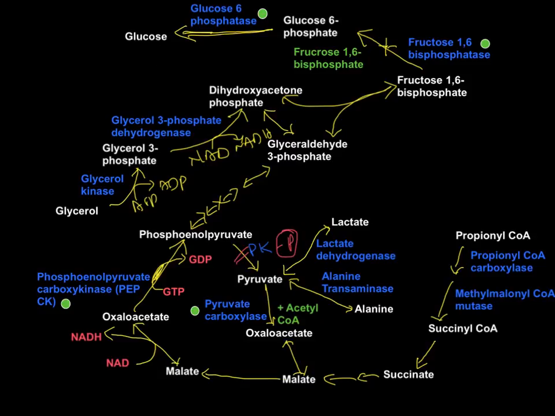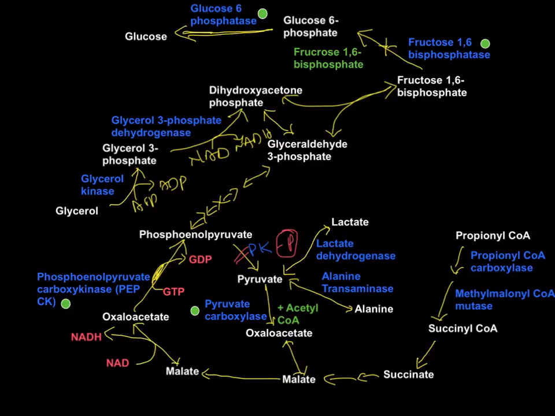So in our body, these things can go on depending on what is available there. It can be one alanine making one pyruvate, one oxaloacetate, one phosphoenolpyruvate, one glyceraldehyde 3-phosphate. On the other side, one glycerol making one glycerol 3-phosphate, one dihydroxyacetone phosphate. Now the dihydroxyacetone phosphate from glycerol and the glyceraldehyde 3-phosphate from alanine or lactate, they both can combine to make fructose 1,6-bisphosphate, then glucose 6-phosphate and glucose. So it all depends on what is available there.